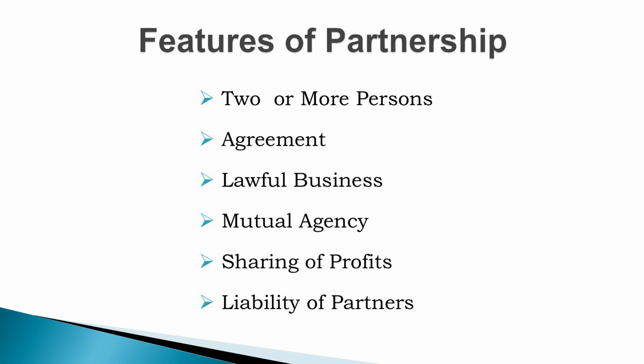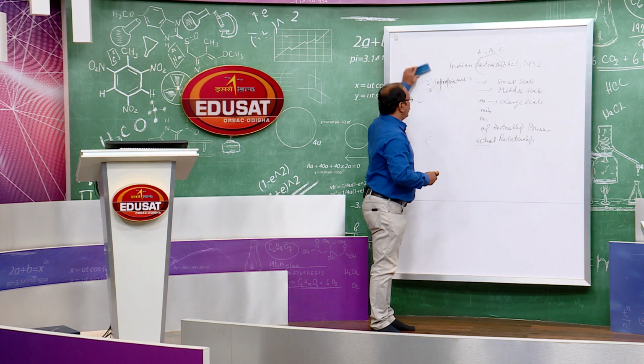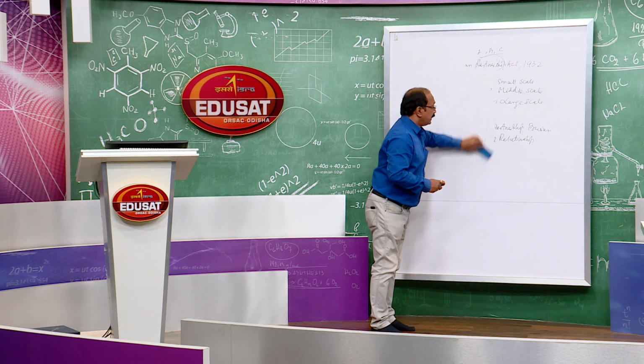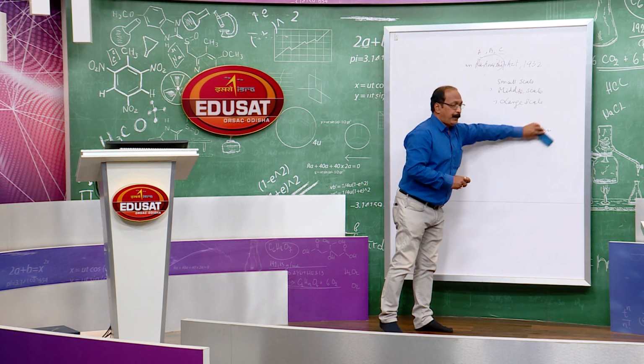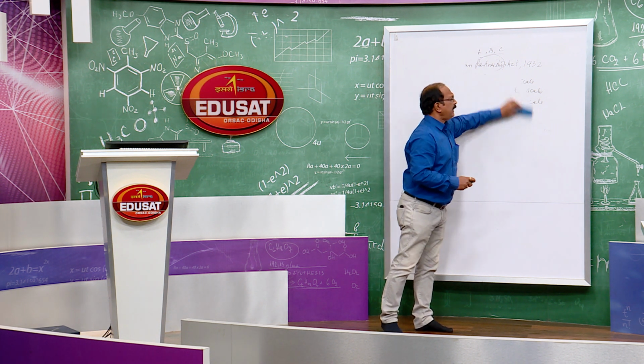Sharing of profits. My students, the person, he may be an individual or a group of persons, when they start the business organization, what is the aim? What is the objective? The important objective is to earn profit. So, profit is needed to operate the business for various reasons.